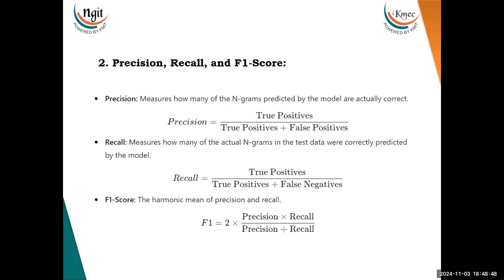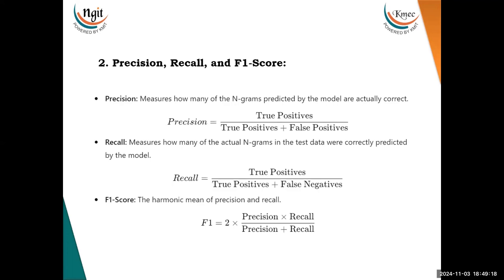To explain this, consider one example. Let us imagine there are 15 true bigrams in the reference translation, but the model has correctly predicted 7 out of these 15. So the recall would be 7 by 15, which is equal to 0.47. This means the model has predicted 47% of the actual bigrams present in the reference. That's how we can talk about recall.